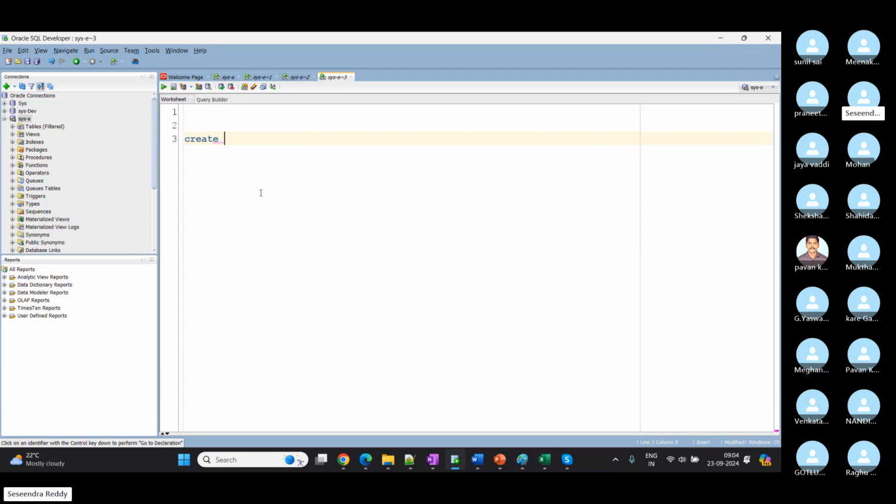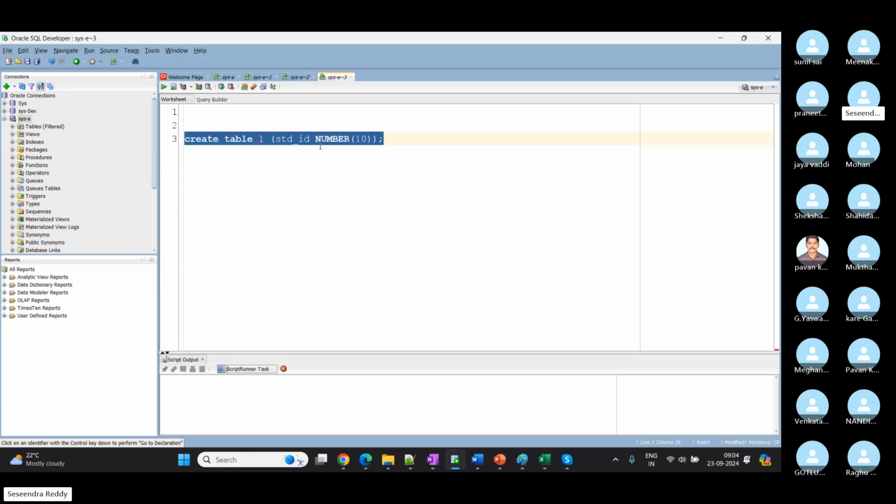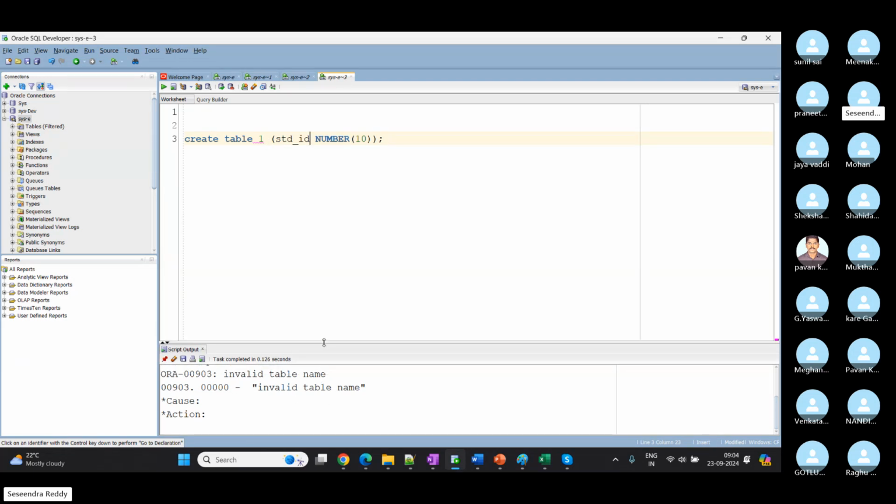Let's say I can't use all types of characters here while creating the table. So let's say I'm going to say create table 1. I'm directly using a number to create the table, so it won't allow us. For now I'm giving only ID, which is my number data type, up to 10 digits. If I say create table 1, it won't allow us, because directly we can't start table creation with numbers. So invalid table name. That is our first syntax rule to follow while creating a table or while giving a name to a column.